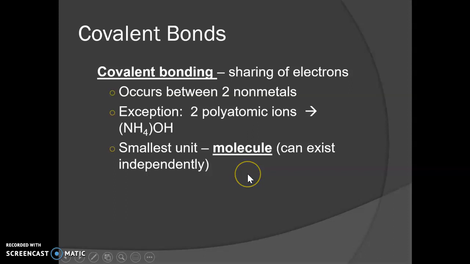The smallest unit for this is a molecule, and this does actually exist independently. So for example, H2O is 2 hydrogens and 1 oxygen, and those 3 atoms are kind of stuck together and they float around as a little family of just those 3.